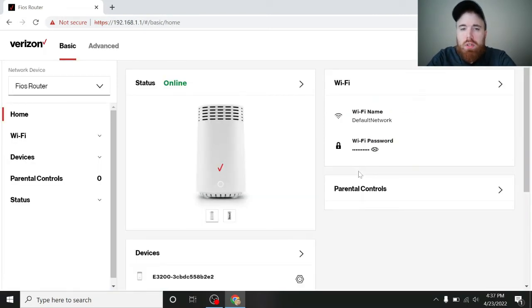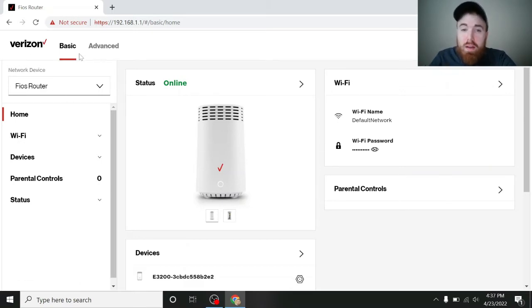So once you're logged in, you're going to see a couple different things. I know it may look scary at first, but it's actually not. This is the interface of your router. So mine is a Verizon Fios one. Yours could be a Netgear. Yours could be a Linksys. It's very similar, but it's also different as well.